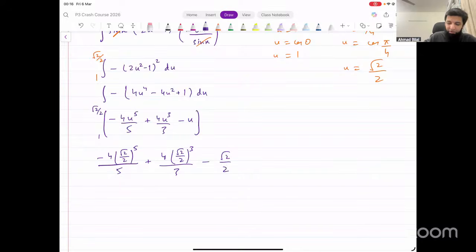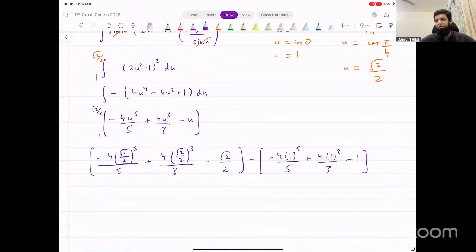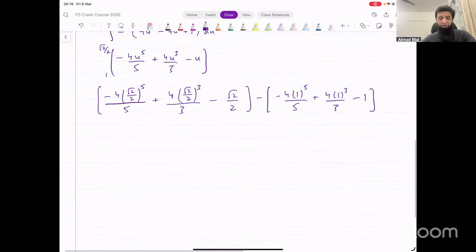This is what we get when we input u equal to root 2 over 2. And then subtract from this the case when you input u equal to 1, and that will give us minus 4 into 1 raised to power 5 divided by 5 plus 4 into 1 cube divided by 3 minus 1. It's necessary to show this working. You cannot write down the answers directly. That's not allowed.